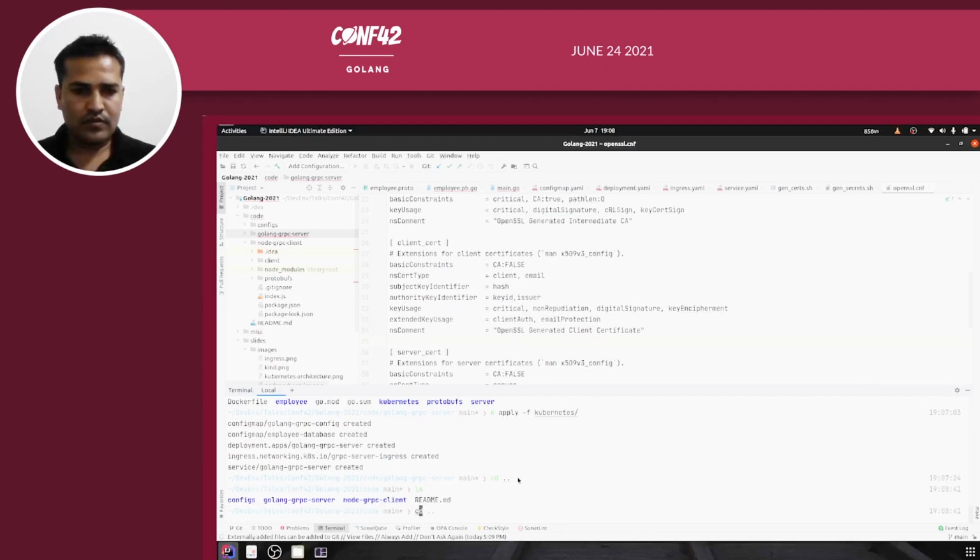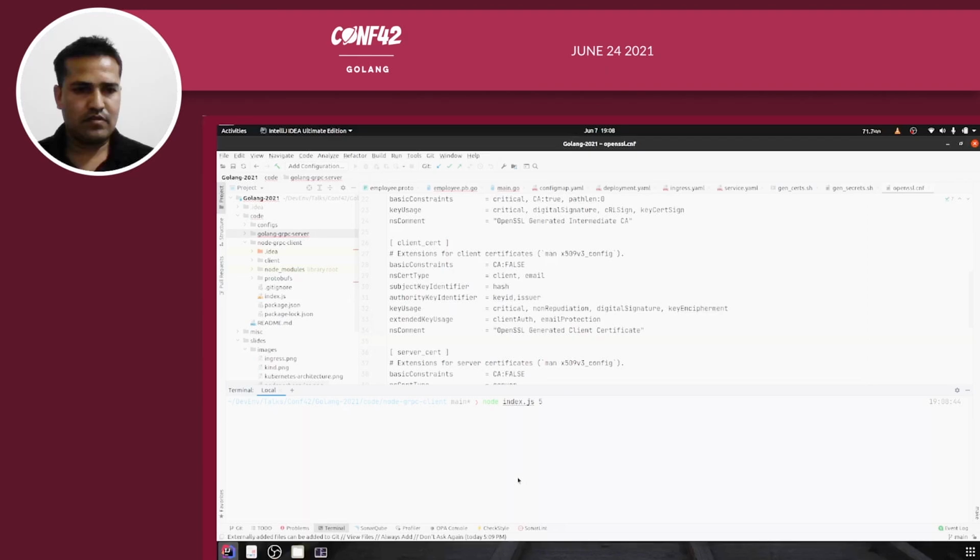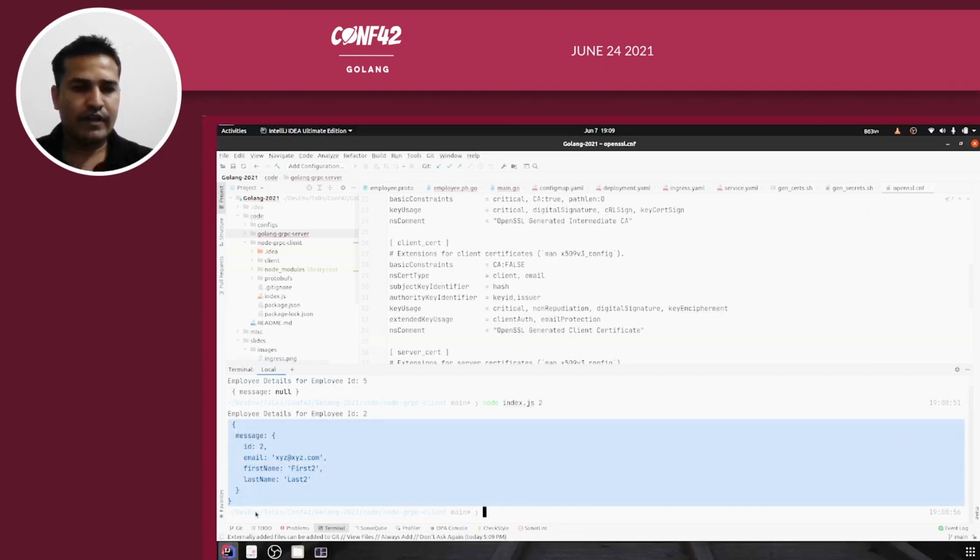Okay, so Node gRPC client. The command to run is node, oh, it's index.js, right? So employee 5 is not there, there are just 4 employees. When I specified 2, the employee was retrieved, right? So this message is coming from a pod running on a Kubernetes cluster, right? Which was created using Kind.